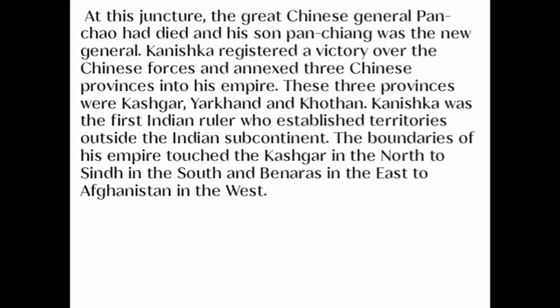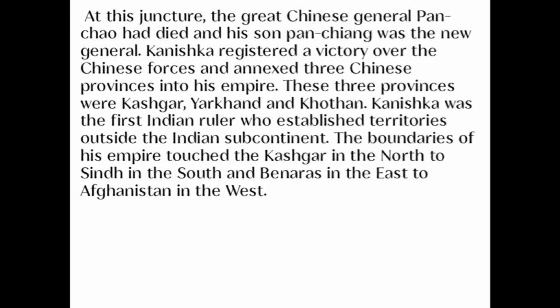Kanishka stopped paying the annual tribute and invaded China, but Pan Chao defeated him. This was a setback to his political ambitions for some time. Then, after making preparations, Kanishka made a fresh attack on China again. At this point, Pan Chao had died and his son Pan Chiang was the new general.